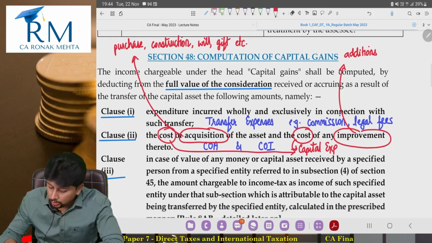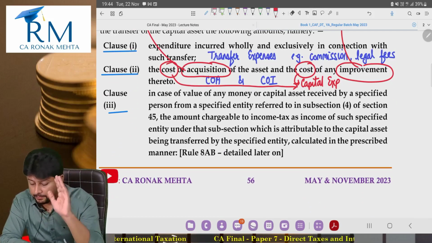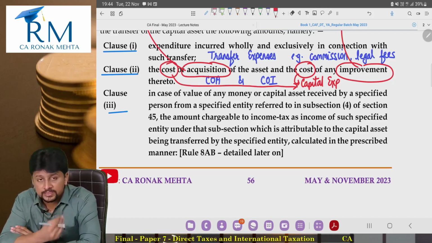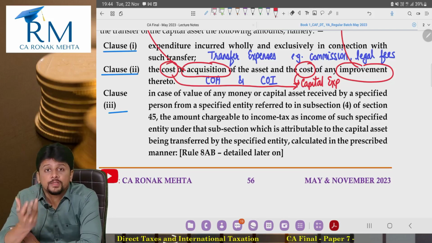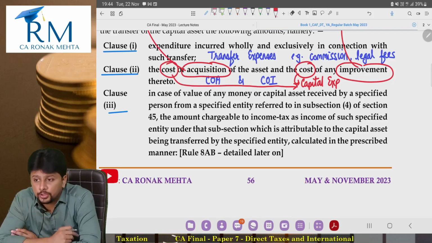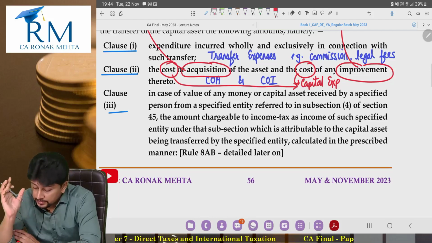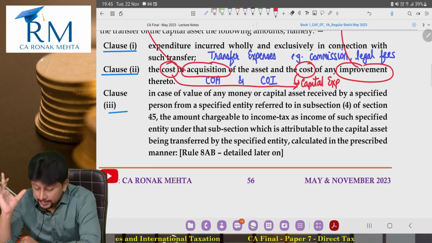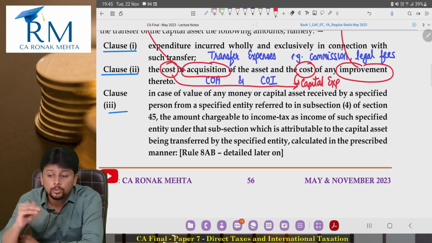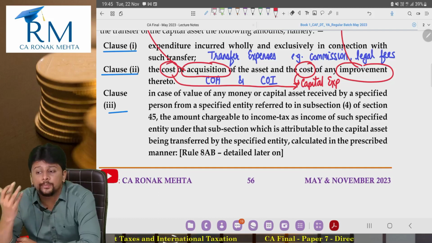Clause number 3. In case of value of any money or capital asset received by a specified person from a specified entity as referred to in subsection 4 of section 45, the amount chargeable to income tax as income of such specified entity under that subsection which is attributable to the capital asset being transferred by the specified entity calculated in the prescribed manner.